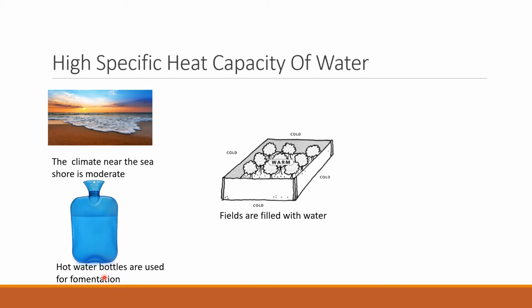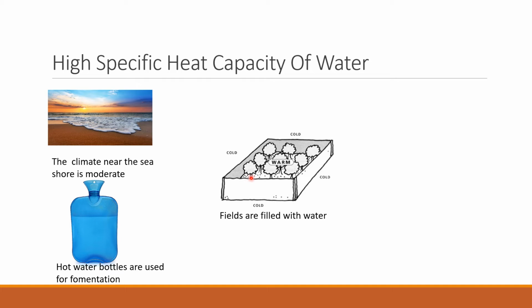Next, fields are filled with water. During a cold winter night, when temperature falls below 0 degrees centigrade, the water in the capillaries of the plants freezes, that is, its volume increases, and as a result there is always a possibility that veins burst and plants will get destroyed.